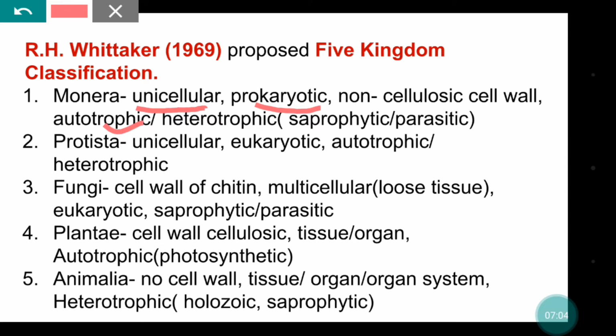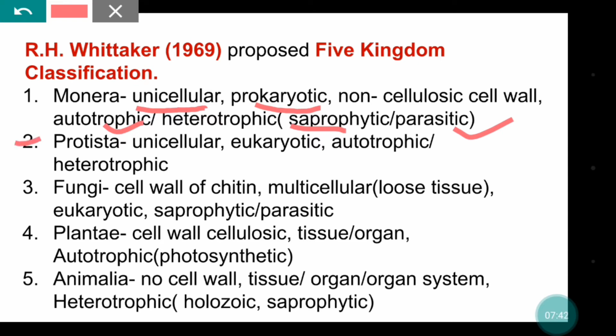Heterotrophic mode of nutrition is also found, that is they can depend on dead organisms, so they can be saprophytic decomposers. Another group may be parasitic, that is they live inside or on the body of the host and harm the host. So Monera is the kingdom which contains these kinds of organisms.